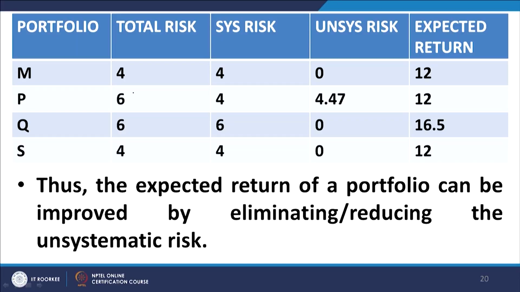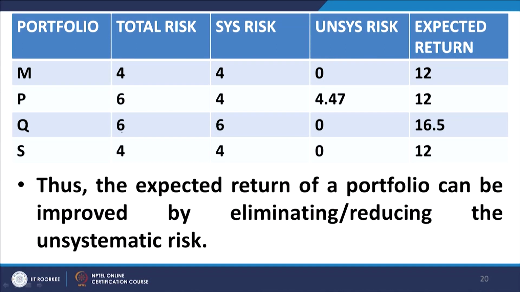Portfolio Q and S, if you look at it carefully, portfolio Q has a total risk of 6%, a systematic risk of 6%, therefore the unsystematic risk is 0, and its expected return is 16.5%. Now, the interesting feature is, despite having the same total risk as portfolio P, portfolio Q is able to generate a higher expected return. And why is that? Because the entire risk has now been transferred.